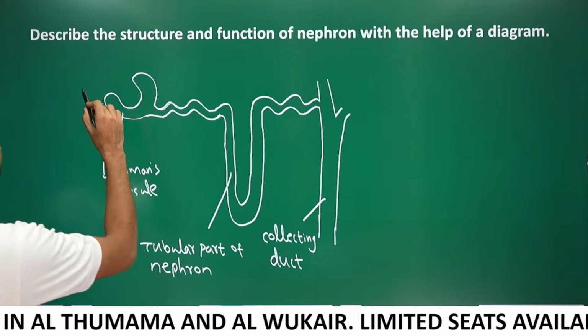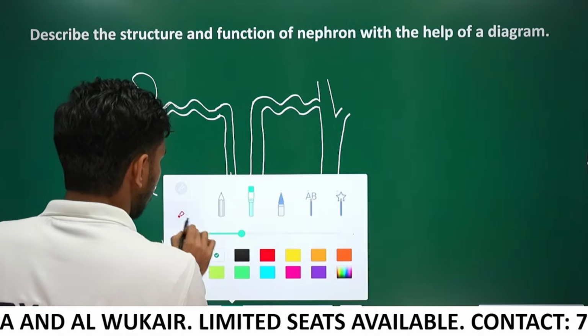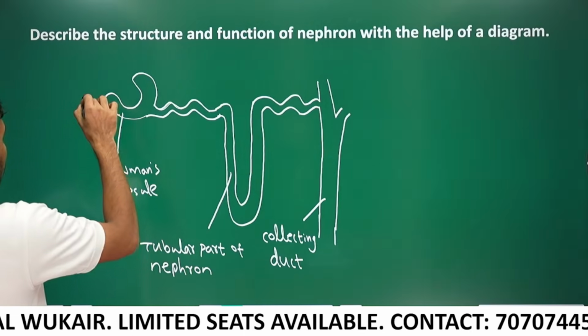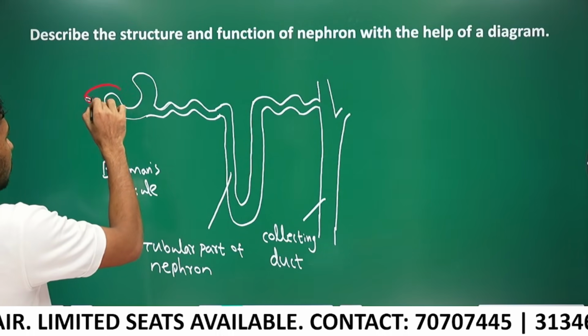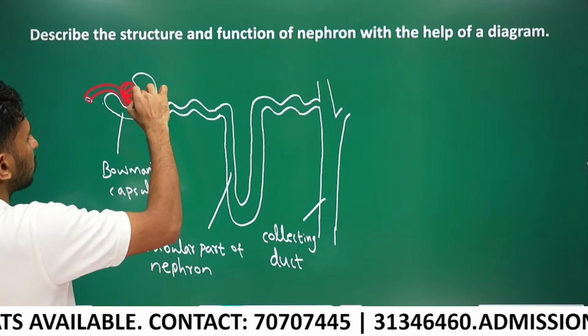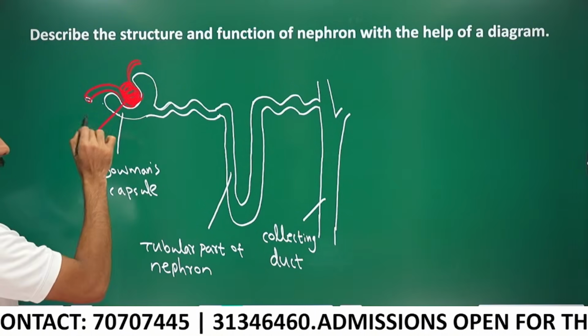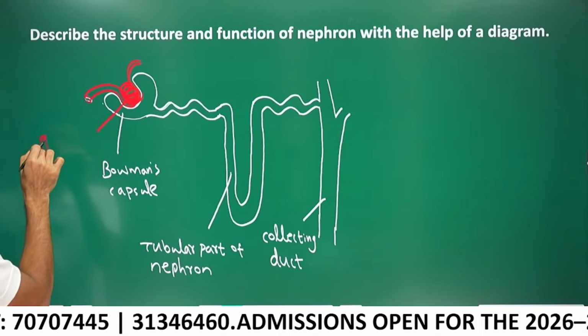And there will be a blood vessel entering into the Bowman's capsule, and that forms a tuft of capillaries here, and goes out. This tuft of capillaries is called glomerulus.